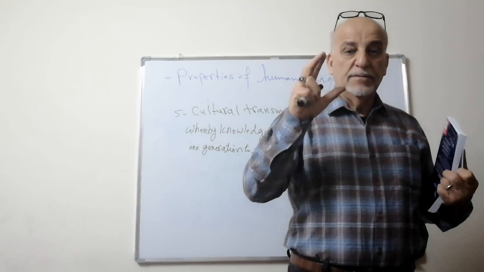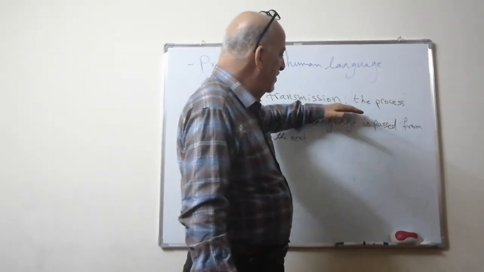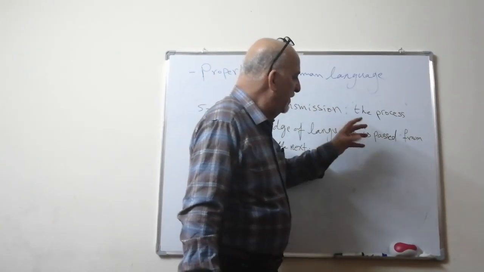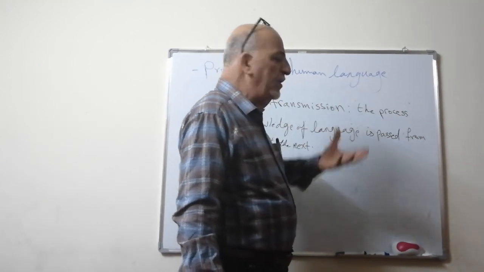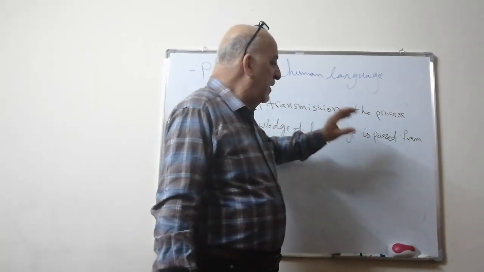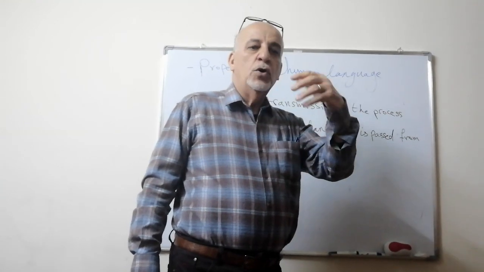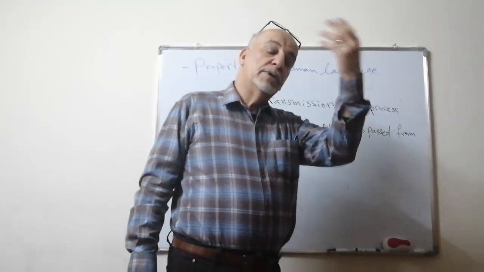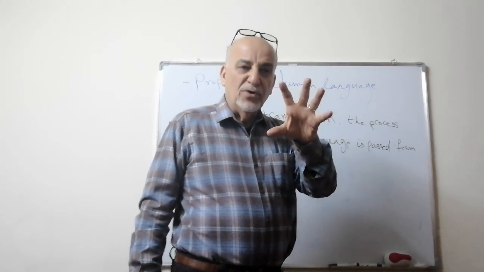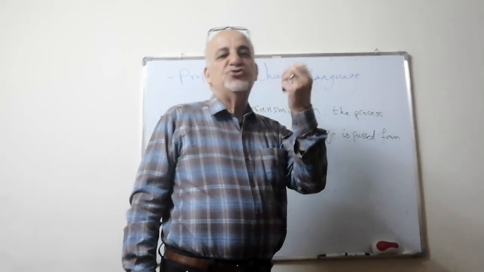So it's very important here. There is a common point concerning human language and animal communication. What is this common point? The common point is that we as human beings have to be exposed to language, and animals also have to be exposed to signals from other members of their species in order to give the right signals. Otherwise, their signals are going to be strange. Okay?